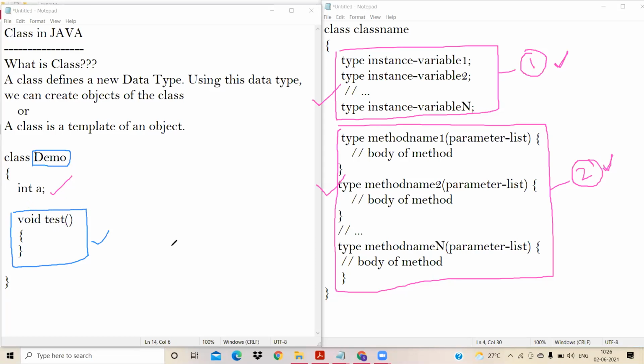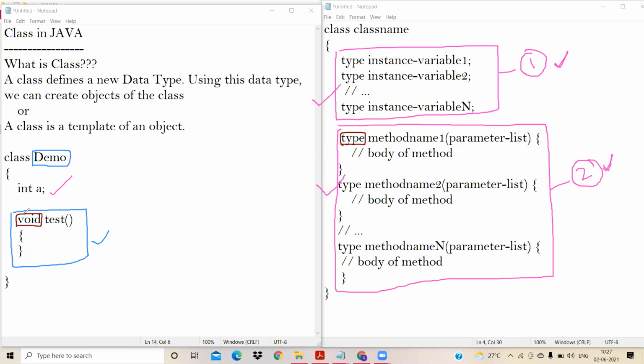Now let us try to compare the syntax of this. Here the syntax says that you should begin with type. And what is type? Just now discussed. A type is nothing but a data type. With respect to methods, it is a return type.